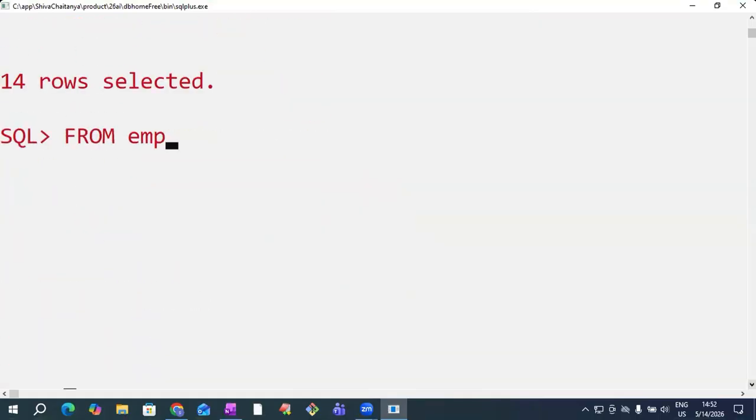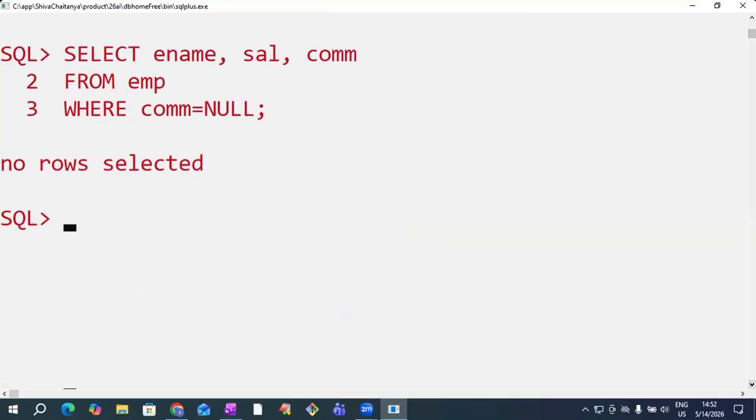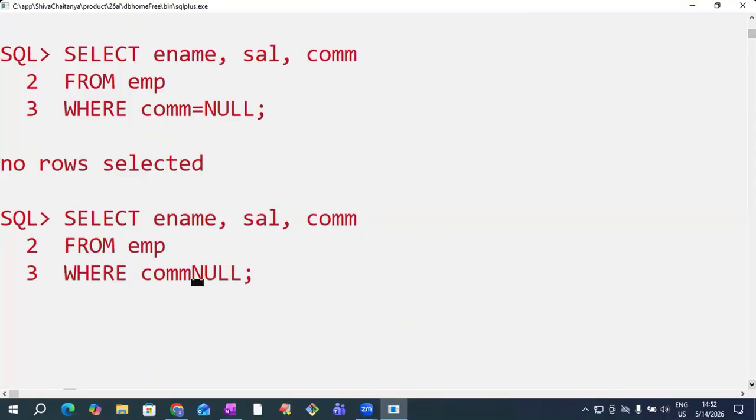So for null comparison, we cannot use equals to. Remember this point. Then for null comparison, what do we have to do, sir? For null comparison, use the is null operator. Remember this. This point is very important. Many students make this mistake. Whose commission is null means many students write like this, which gives the wrong output. The correct one is to use the is null operator.